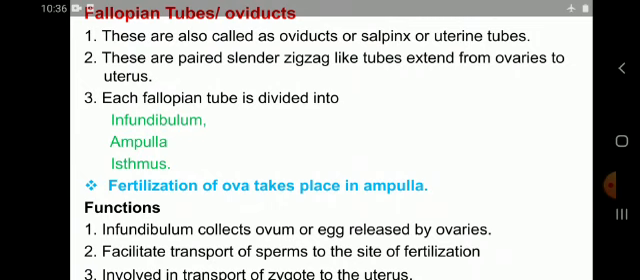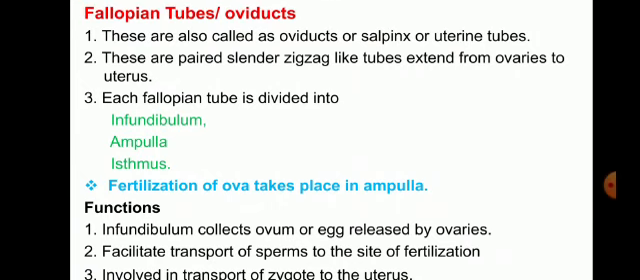Next, fallopian tubes or oviducts. These are also called oviducts, salpinx, or uterine tubes. These are paired, slender, zigzag-like tubes extending from the ovaries to the uterus. Each fallopian tube is divided into infundibulum, ampulla, and isthmus. Fertilization of ova takes place in the ampulla. Fertilization means the union of male and female gametes, sperm and ova.